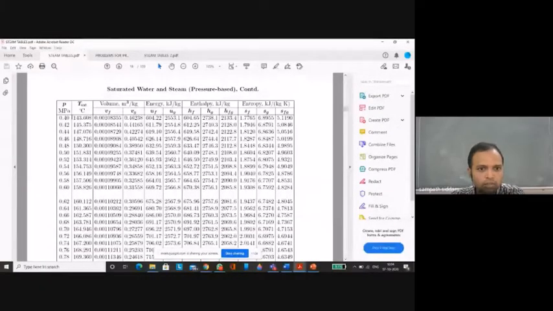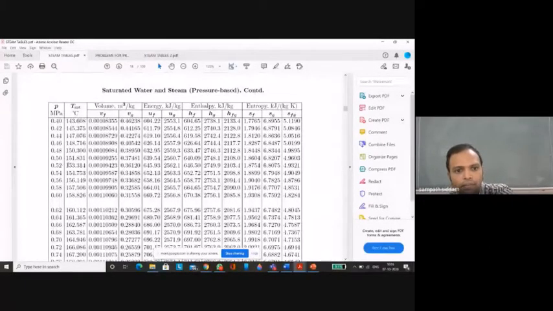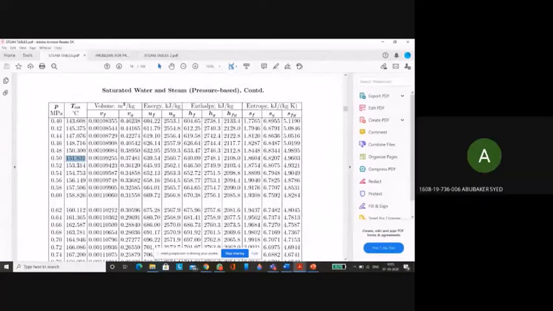Right, so this is the pressure-based one, right? Here is 0.5 MPa, and here is the Tsat which I got as 151.831. Is that correct? Yes.